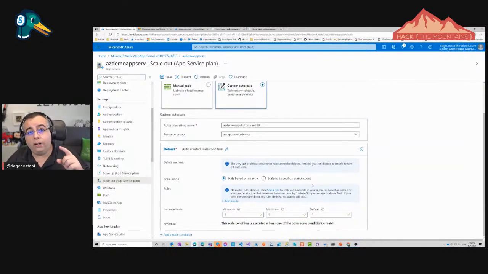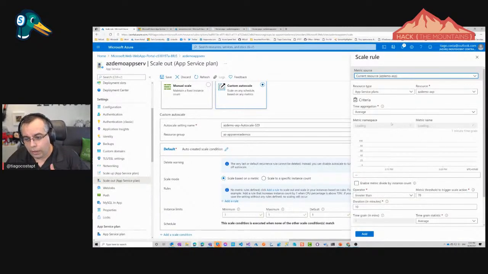Let's first take care of the metrics, so the unpredictable growth. I'll just click here to add a rule. And what I'm going to do is something very simple: if you have more than 75% on CPU load, I want to get another instance. If you have less than 35% on the CPU load, hey, I want to save money. So I want to remove 1 instance.